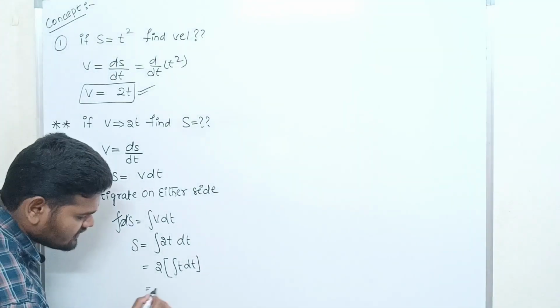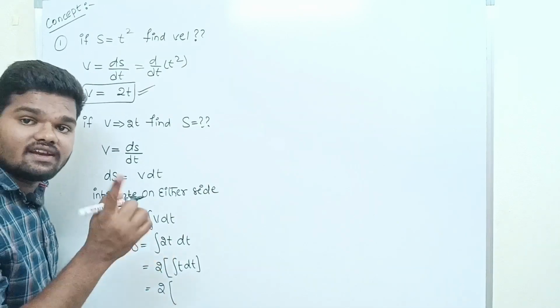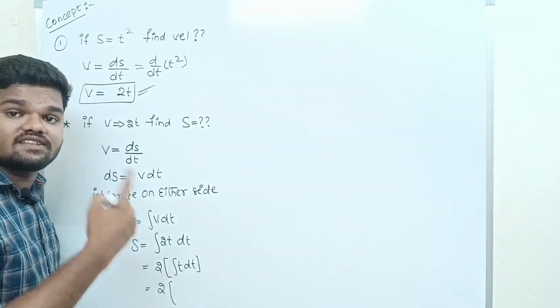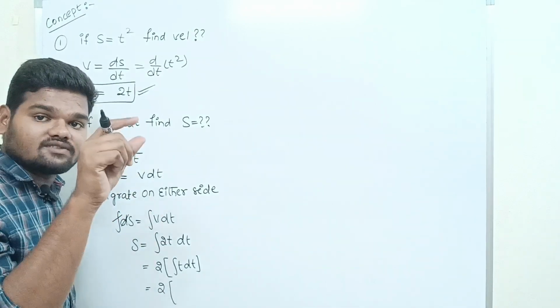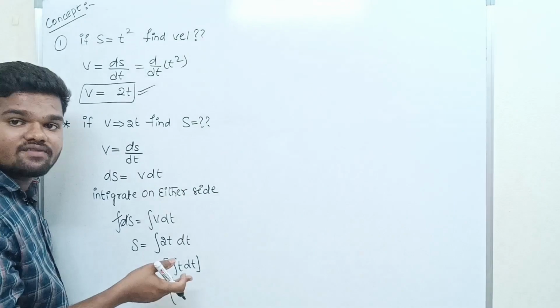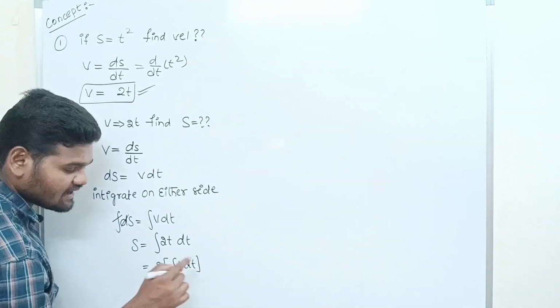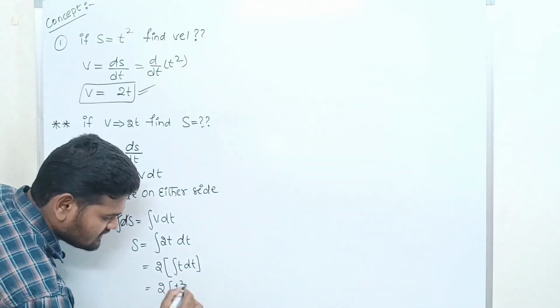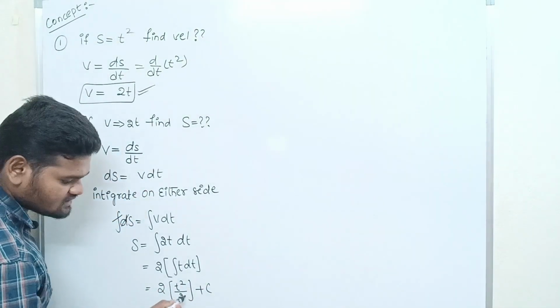I already told you in the integration concept: integration of x to the power of n into dx. If you have not watched that video, just watch it, you will get all the integration formulas. Integration of x dx, x to the power of 1 plus 1 by 1 plus 1, x square by 2. Here we get t square by 2 plus c, where c is a constant.